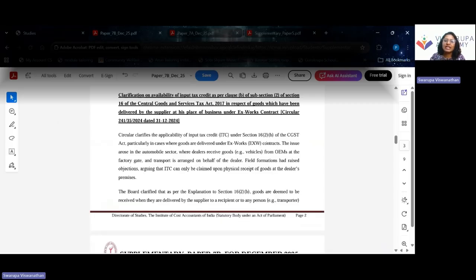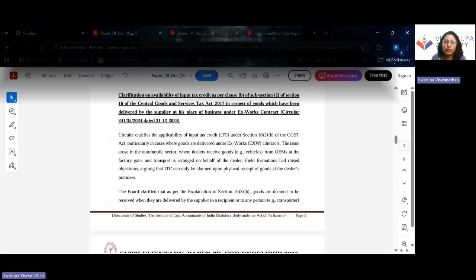The field formations had raised objections, arguing ITC can be claimed only upon physical receipt of goods at the dealer's premises. So in this case, the goods are not physically received at the dealer's premises. Rather, they are received at the factory gate and from there transport is arranged on behalf of the dealer for the goods to reach the dealer.